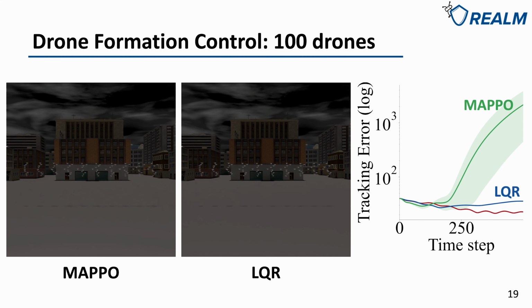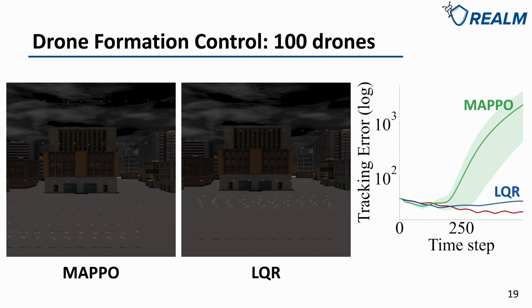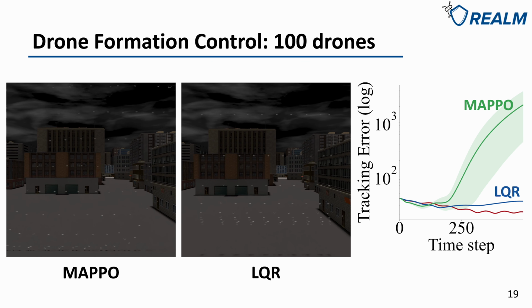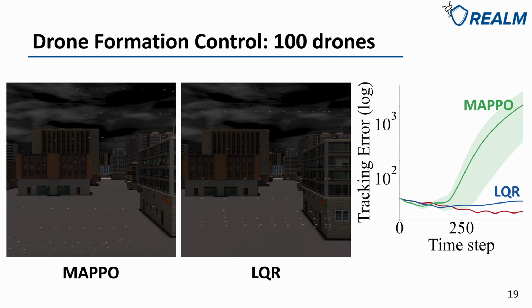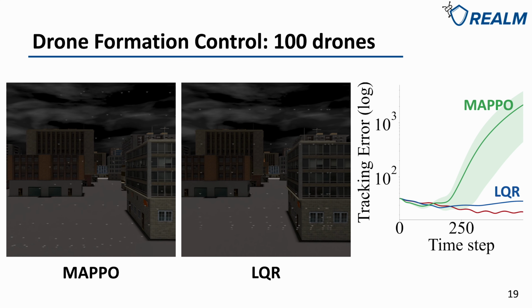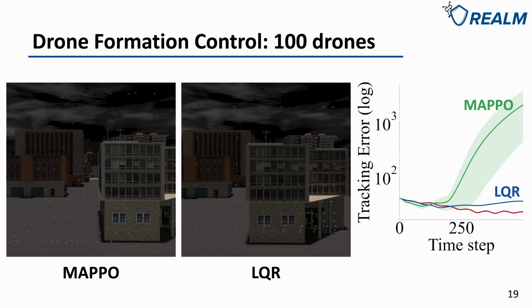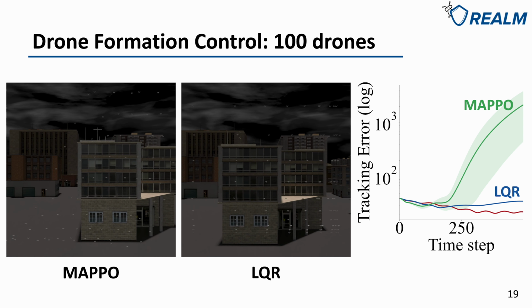Then we test the two decentralized approaches, MAPPO and L2R. The behavior of MAPPO is similar to the 4-drone environment, but the tracking error becomes very large because each drone only has local observations and the error can accumulate. The behavior of L2R is good, but because of the linear-nonlinear gap, its performance in keeping the formation and tracking is not as good as ours.